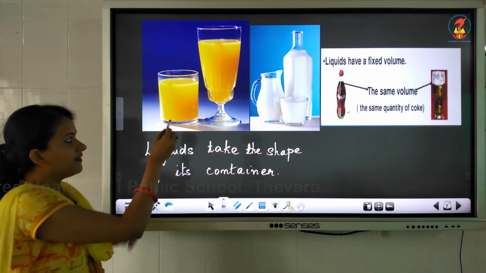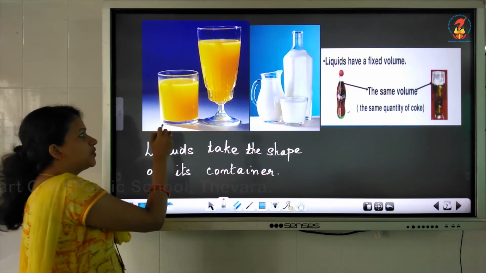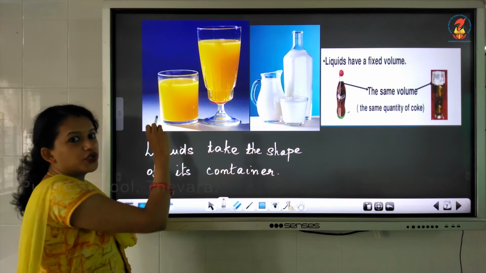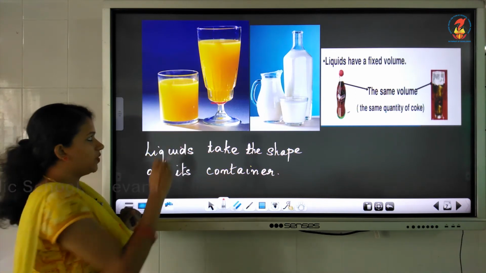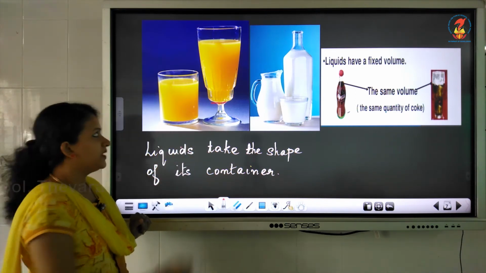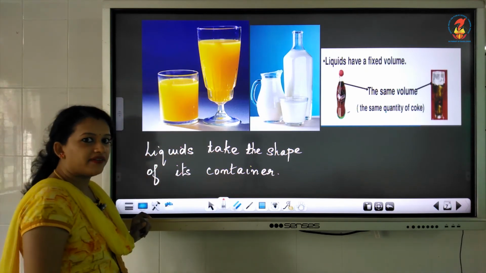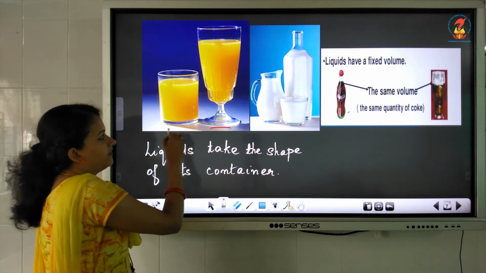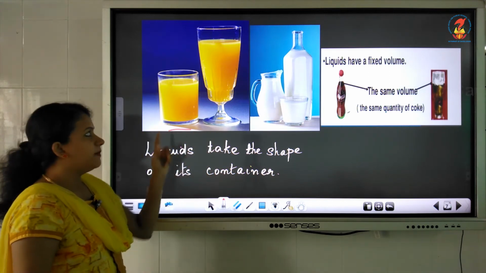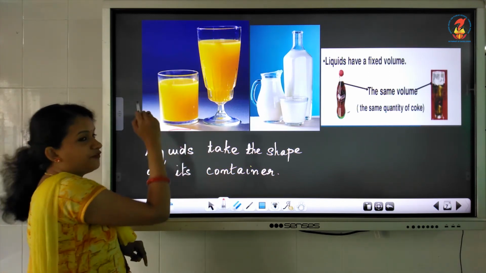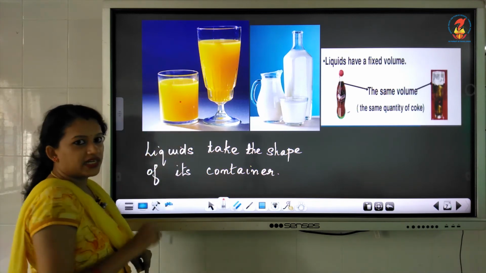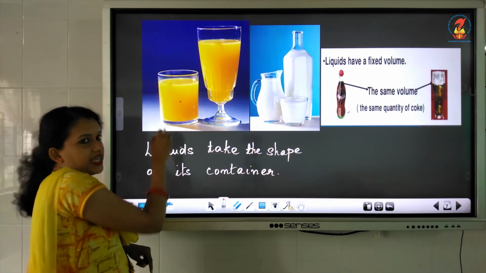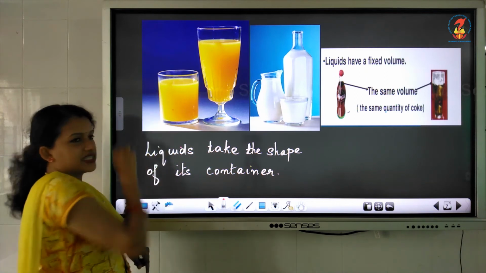So here I have given the picture of juice that is taken in two different containers or two different tumblers. Here the first container is having a different shape and the second container is also having a different shape. But if I pour the juice in the first container, the juice is taking up the shape of this container.